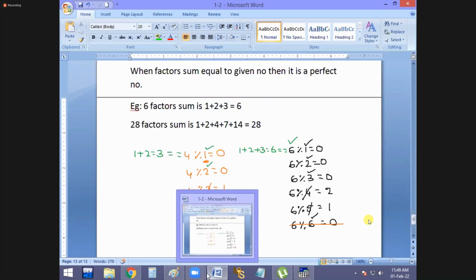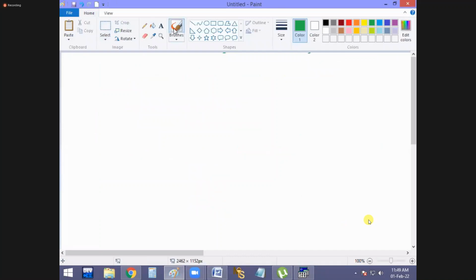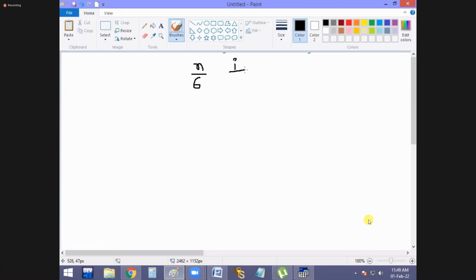That means we have to repeat this loop n by 2 times. Half times, sir. We are not taking n. We are checking up to half times, you know. That's why one important thing. Watch it, guys. I'm going to start the program. Okay, take the n value 6. For example, n value 6. And i value as usual 1. And it is important, sum. I'm going to start the.